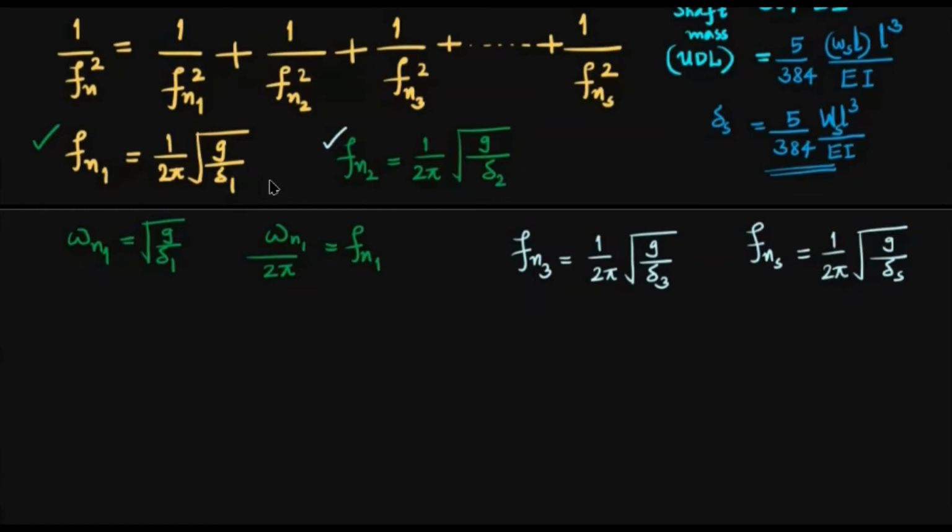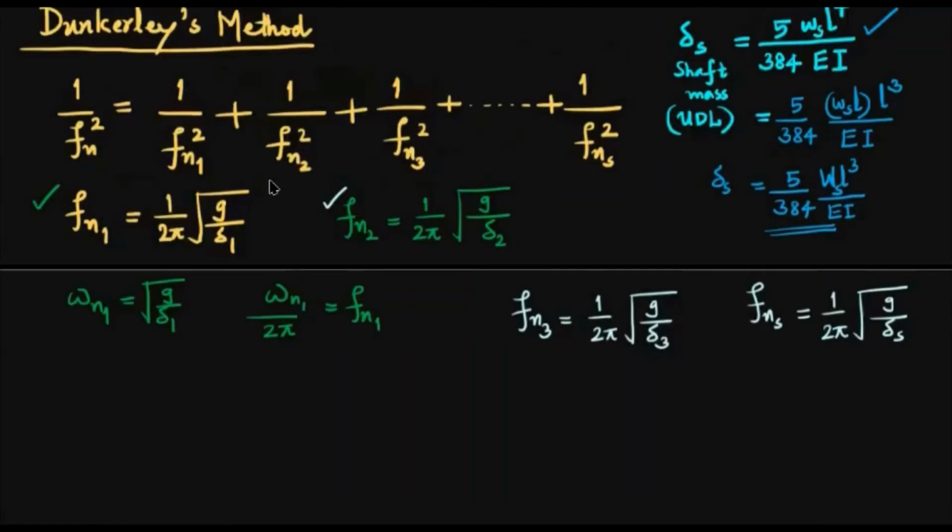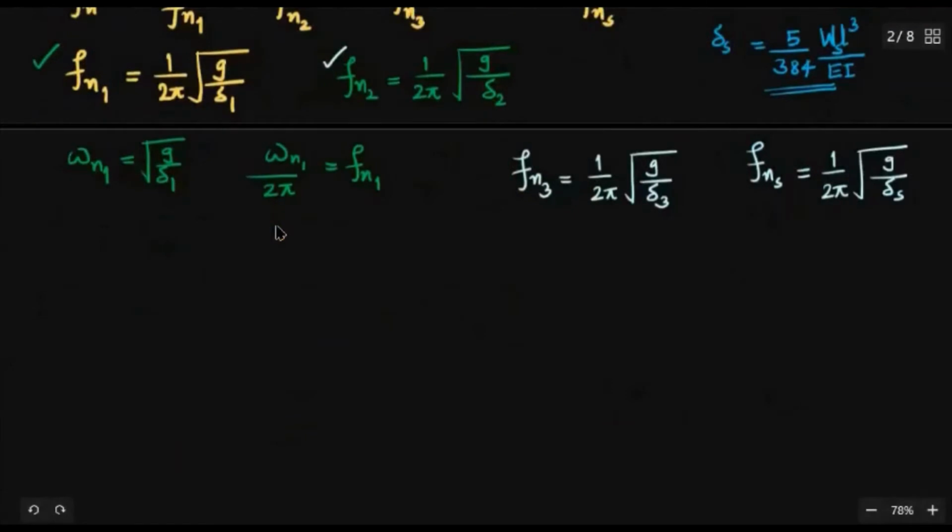So if you substitute all these together in this Dunkerley's empirical formula, then you will get Fn, and the simplified version we will write now. Okay, so let's not spend time on that. If you substitute and then simplify it, you will get a relation like this. See, 1 by 2 pi and the root of g.